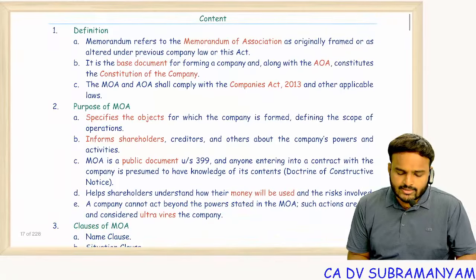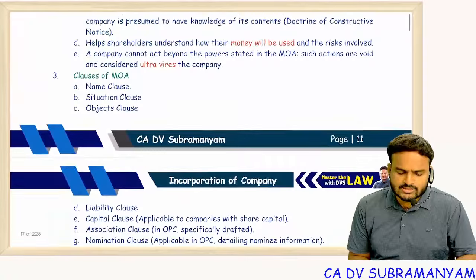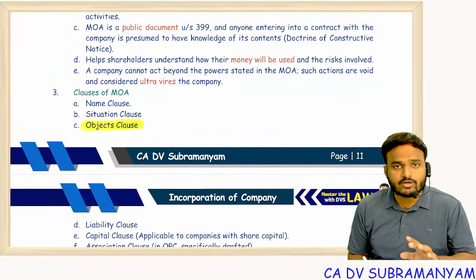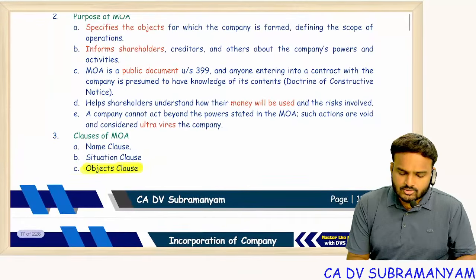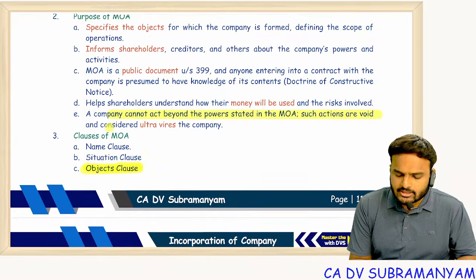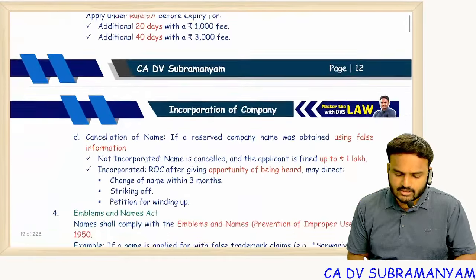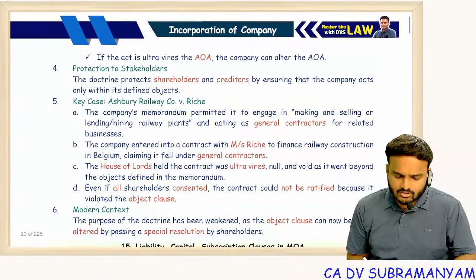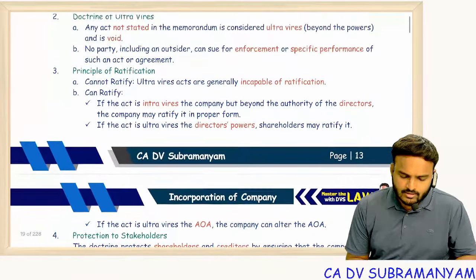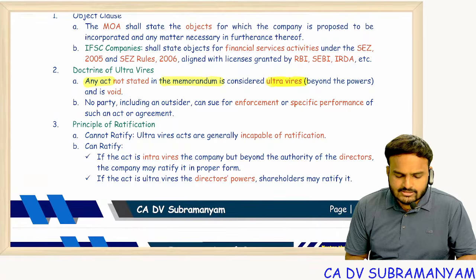Next one, MOA and its significance. In this MOA, the most important clause is the object clause, the doctrine of ultra vires. Clear? So a company cannot act beyond the power stated in the MOA. Such actions are void and considered ultra vires the company. So the doctrine of ultra vires point, let me highlight here. Any act not stated in the memorandum is considered ultra vires.